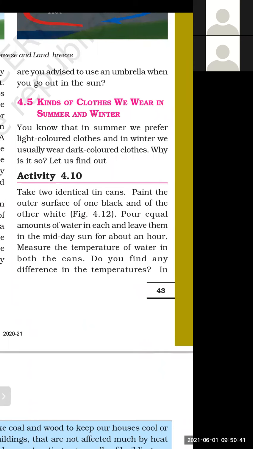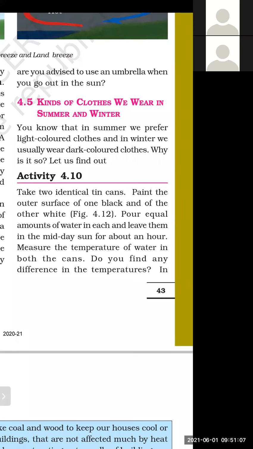So we have learned that dark color clothes will absorb more heat and light color clothes will absorb less heat. So what will happen during the summer time? Do we prefer to wear dark color clothes or light color clothes? Yes, during the summer time, we receive more heat from the sun.